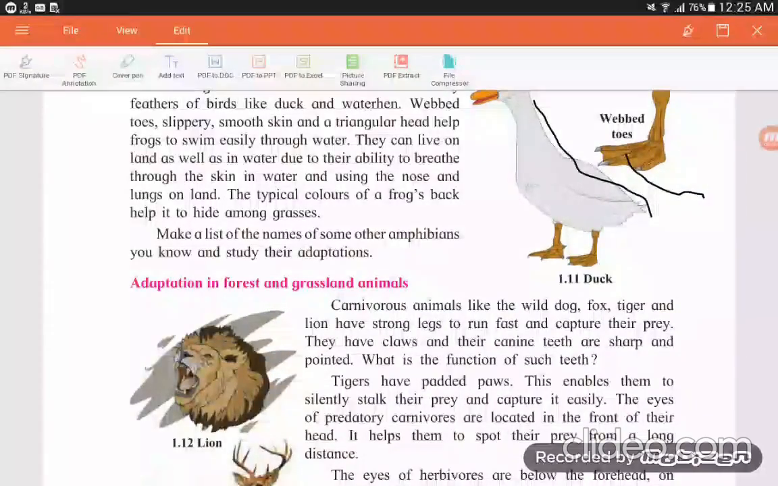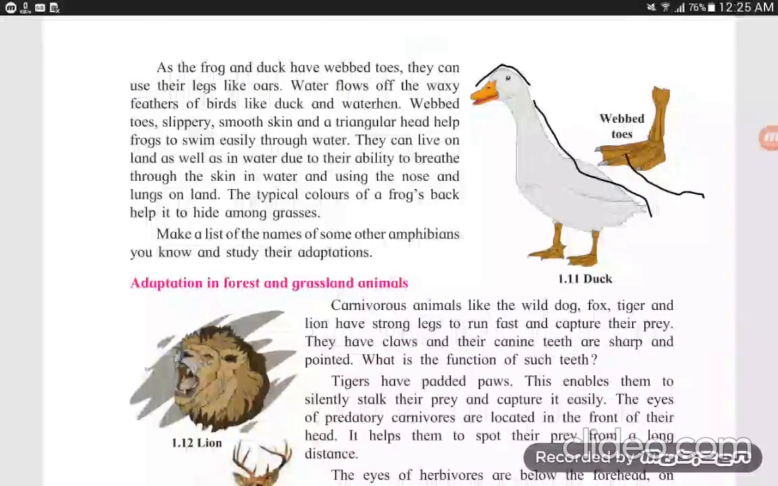They can live on land as well as in water due to their ability to breathe through the skin in water and using the nose and lungs on land, just like a frog. The typical colors of a frog's back help it to hide among grasses. That is, we come to our next picture of a frog. That is how the typical color of a frog's back helps it to hide among grasses.